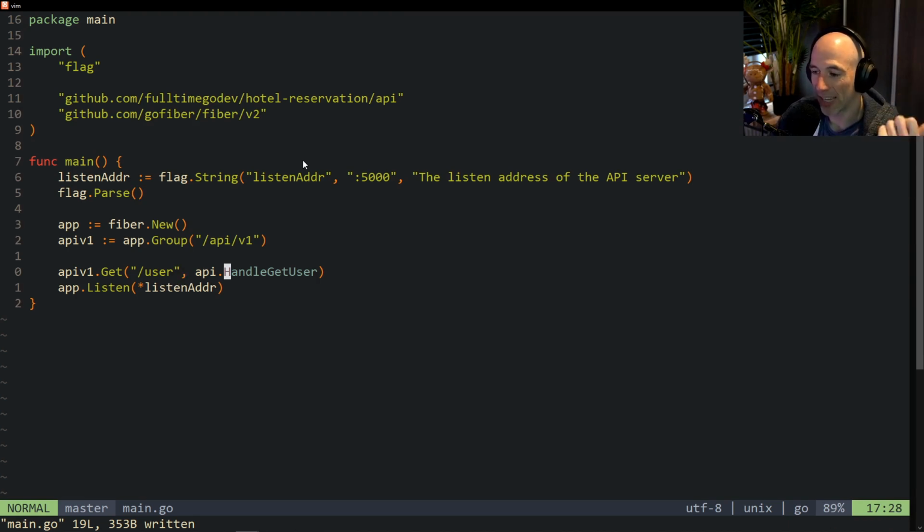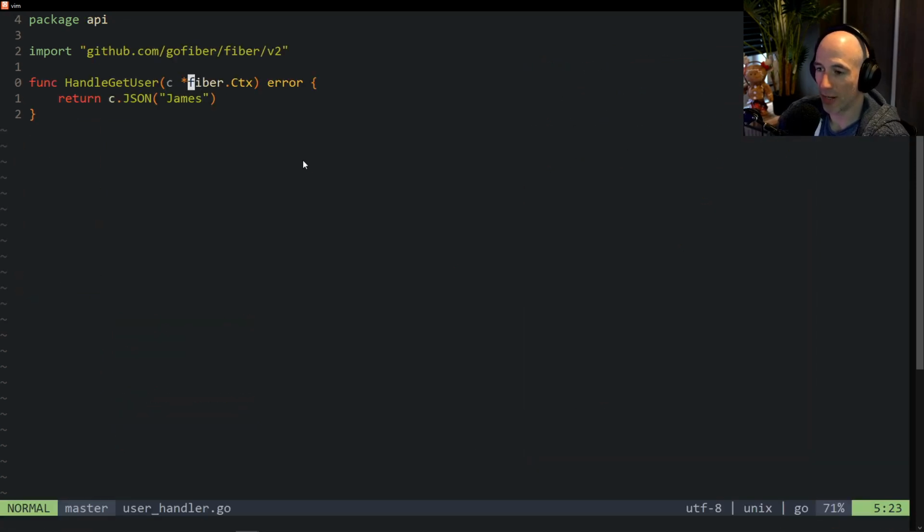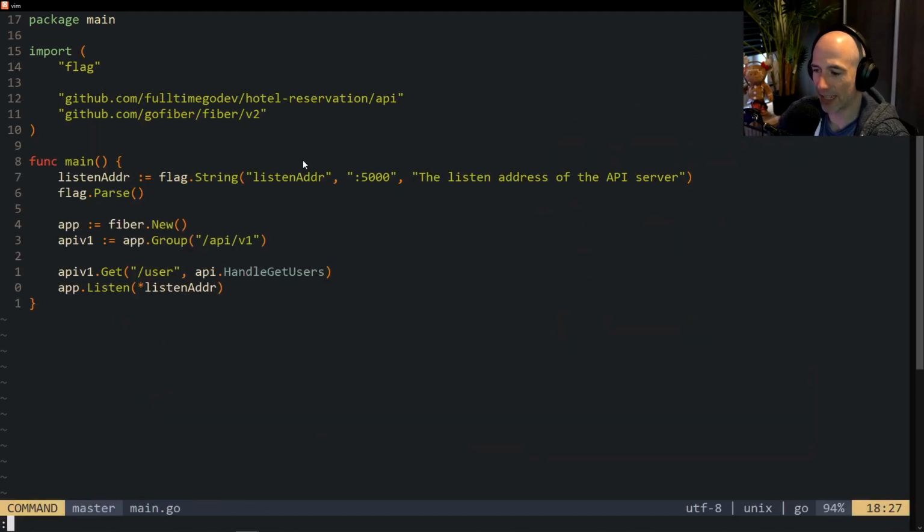We could call it handle get users or handle list users. So I'm gonna call this handle get users, and we're going to go back to the API, and we're gonna change that up. Get users. Maybe we're gonna change it to list users. I don't know. Actually, to be honest, let's do list. Handle list users or get users. It doesn't matter. Let's keep it simple, and let's take it like that, right?